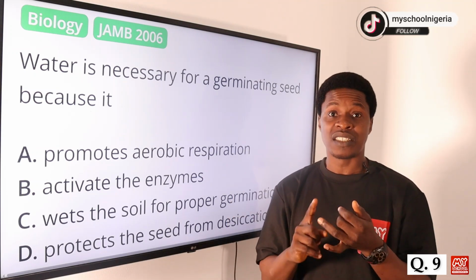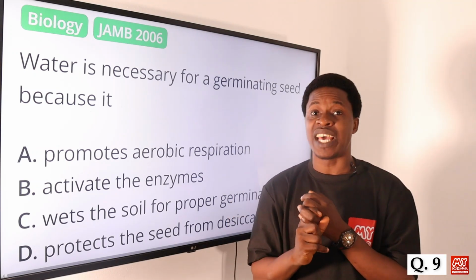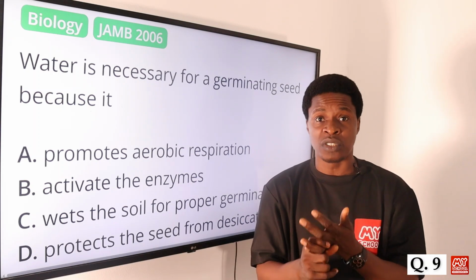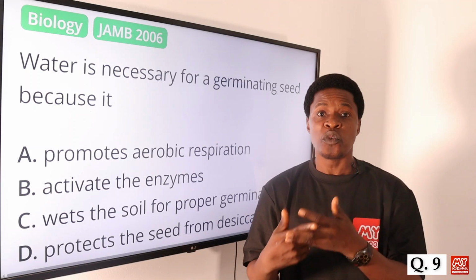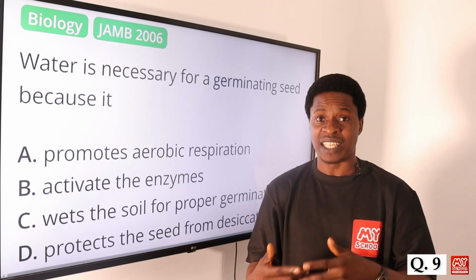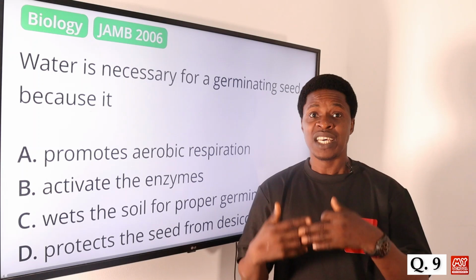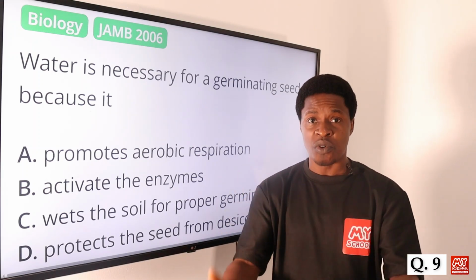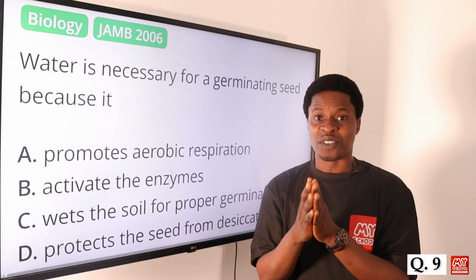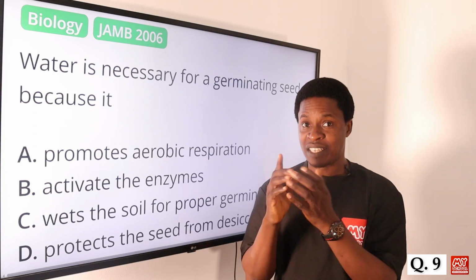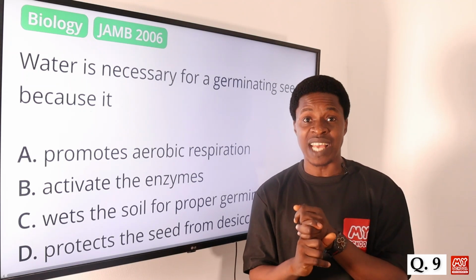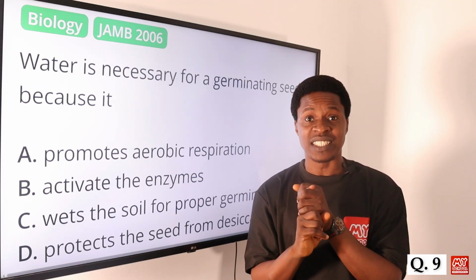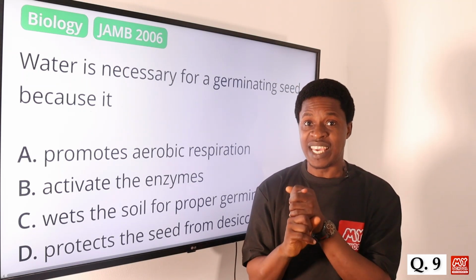That's one function. The second function is to activate the enzymes that are necessary for growth. And number 3 is to mobilize the food storage, and the anchorage, that is responsible for the seed to be able to grow well. So out of the 3 functions, we can look at the options. The first is to rehydrate the seed, the second to activate the enzymes, and the third to mobilize the food storage in the anchorage.